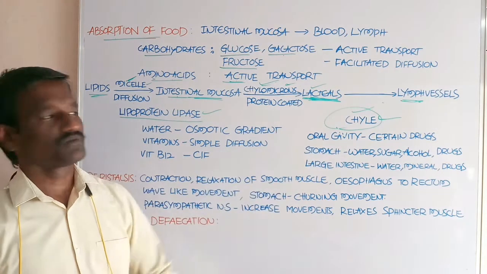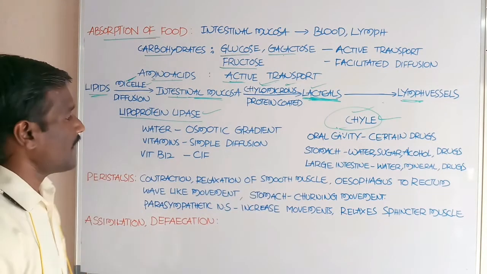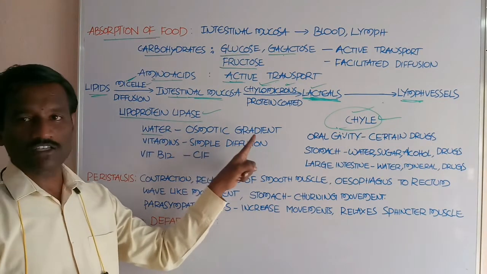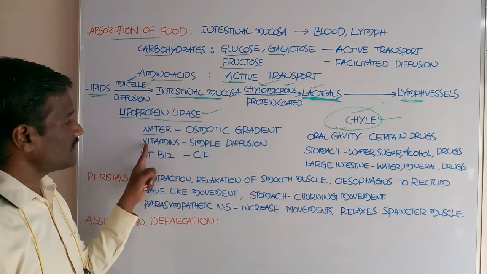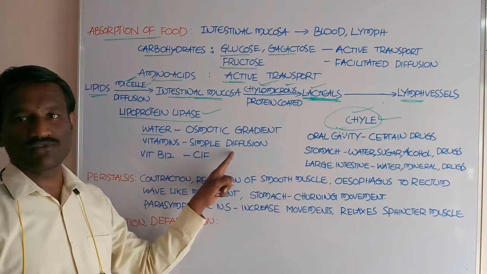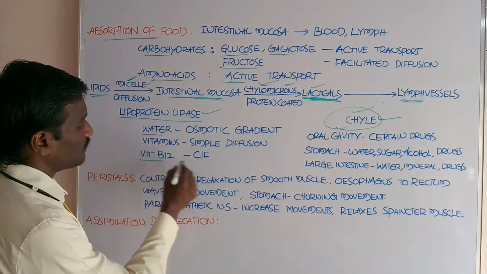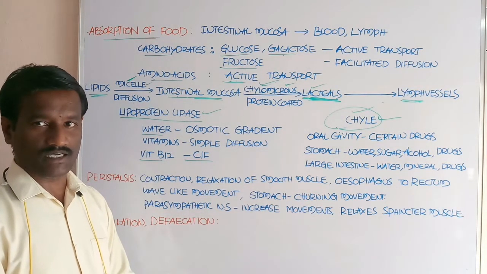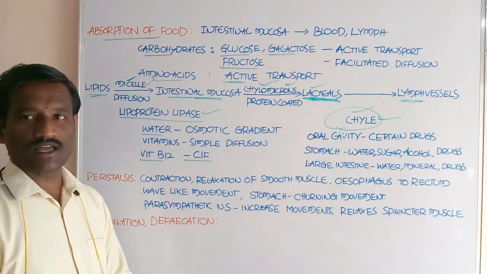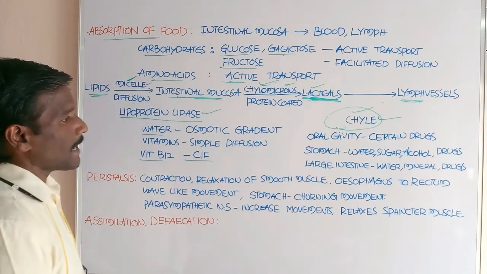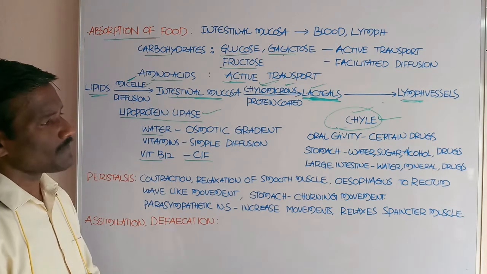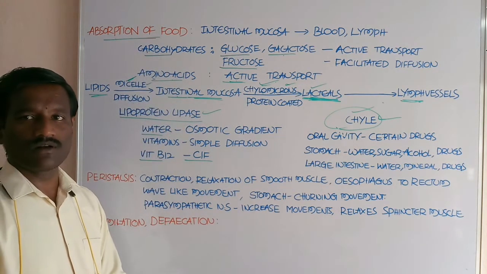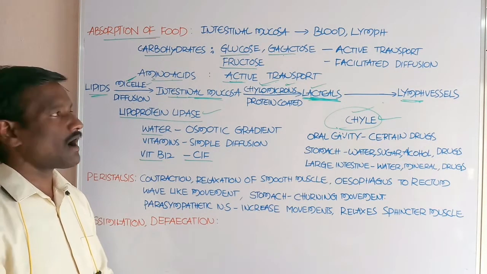lacteal, that is called chyle. Okay students, next, water is absorbed based on the osmotic gradient, and vitamins are absorbed by the simple diffusion process, and vitamin B12 is absorbed with the help of Castle's intrinsic factor, which is present in the gastric juice.